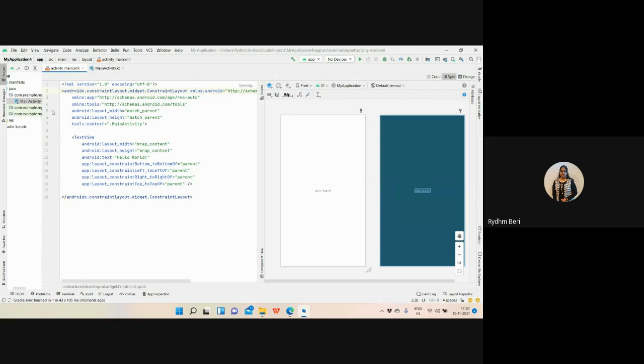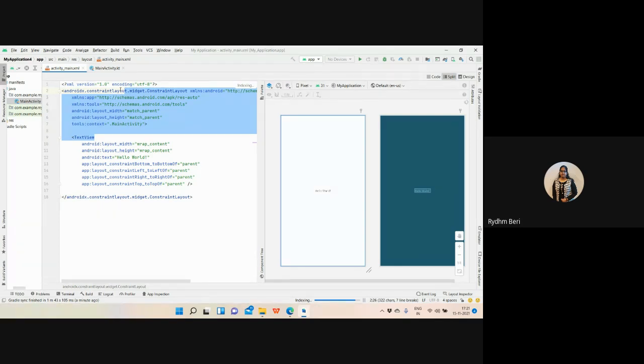Now see, my activity has loaded. In this activity, there is one constraint layout. Constraint means it is attached, bound to the previous component. If I want to have two components, I need to bind a constraint. There may be some constraints that I need to follow. For example, firstly the teacher will speak, only then the student will speak. In that case, I'm providing that constraint.